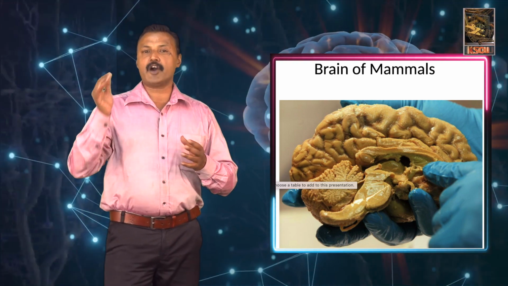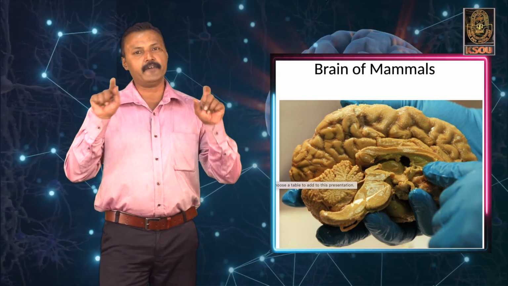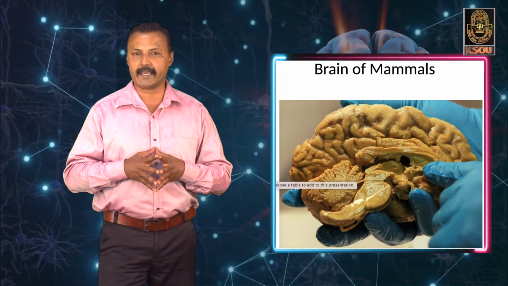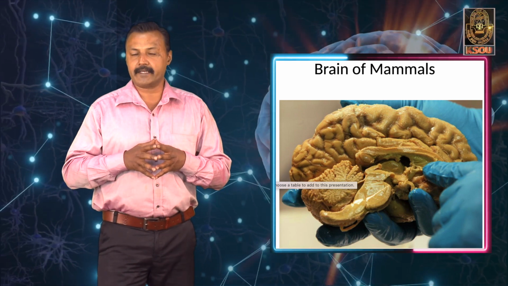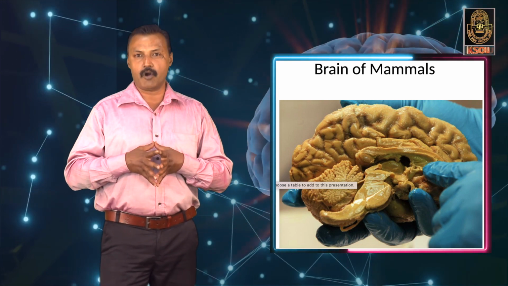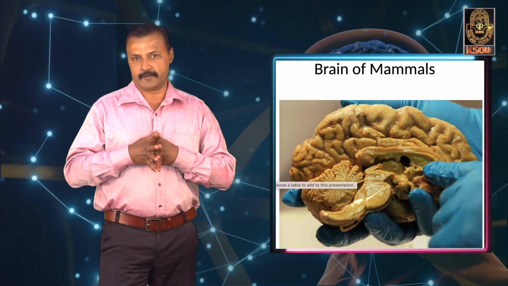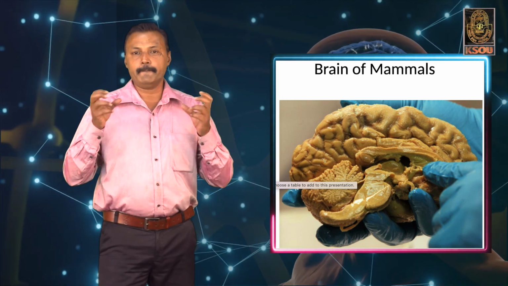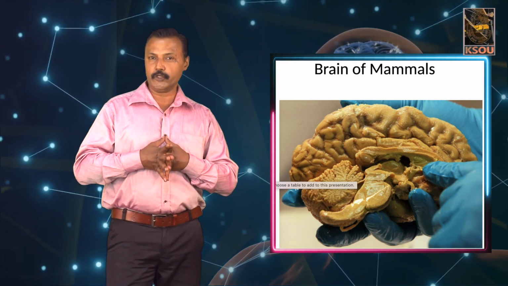The cortex is produced into numerous convolutions. These convolutions are called gyri, and the gyri are grey in color, which is the grey matter, because of the presence of the nerve cells, the cytoplasm of the neurons. The gyri are also separated by deep fissures called sulci.